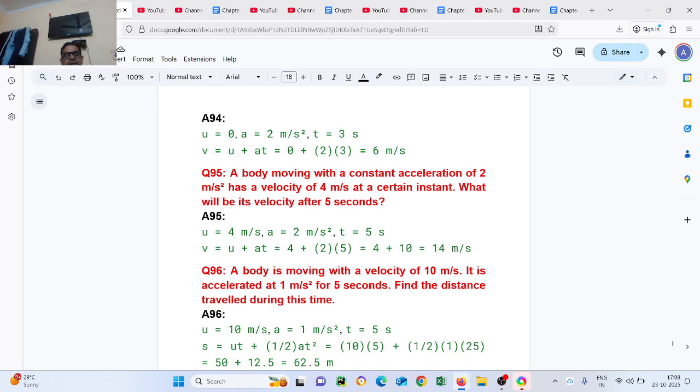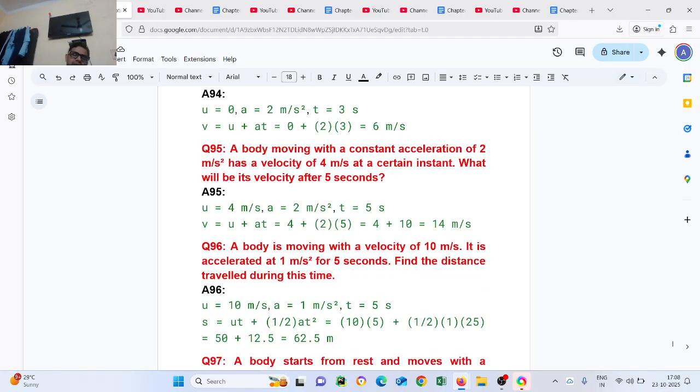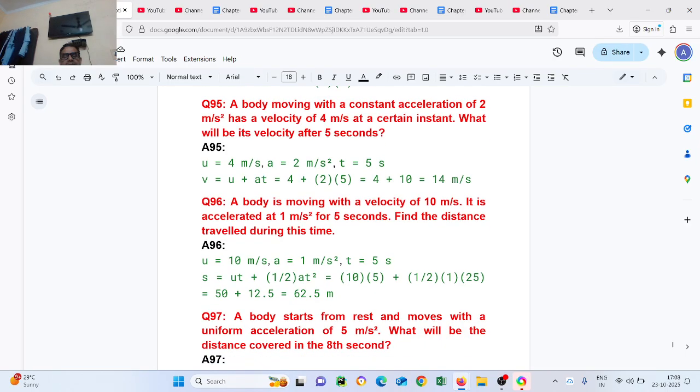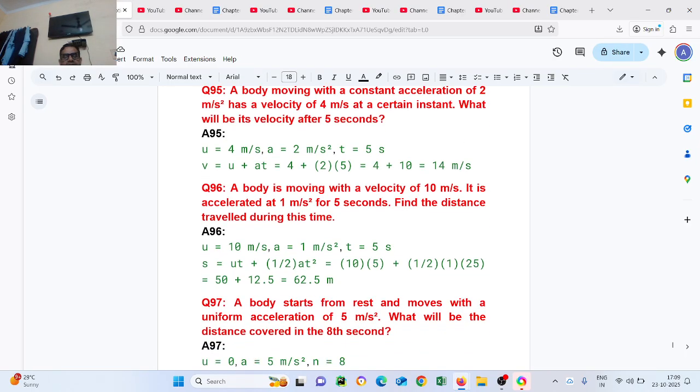Question number 96. A body is moving with a velocity of 10 meter per second. It is accelerated at 1 meter per second square for 5 seconds. Find the distance traveled during this time. u equals 10 meter per second, a equals 1 meter per second square, t equals 5 seconds, where s equals ut plus half at square. After solving it, you will get 62.5 meter.